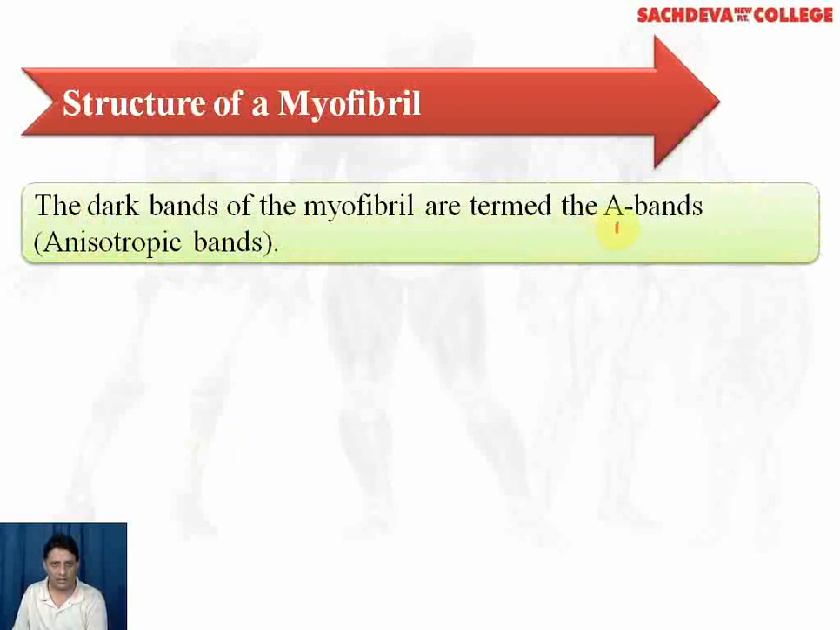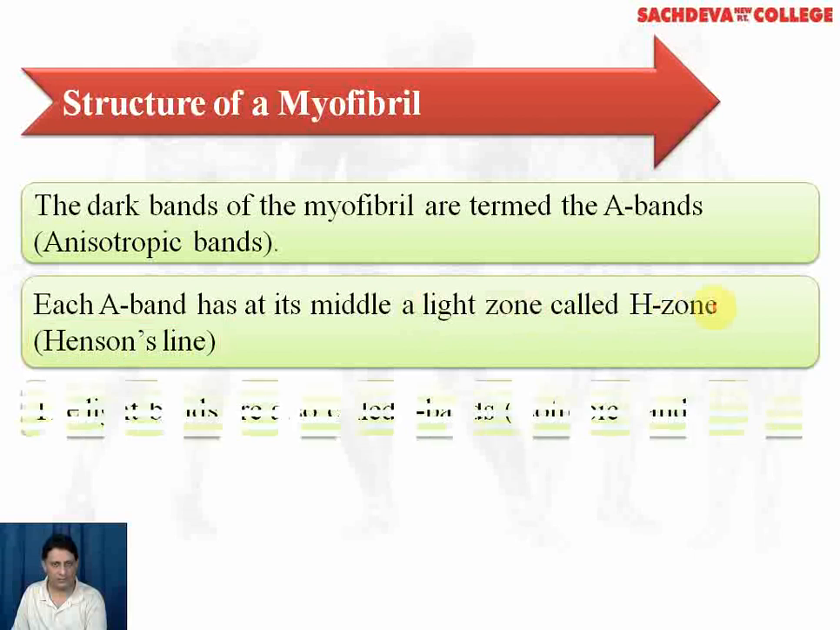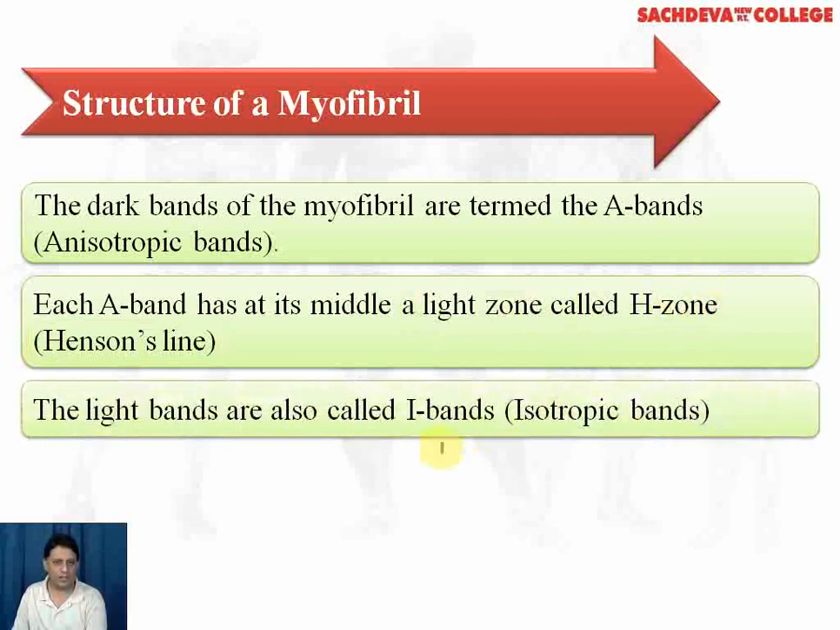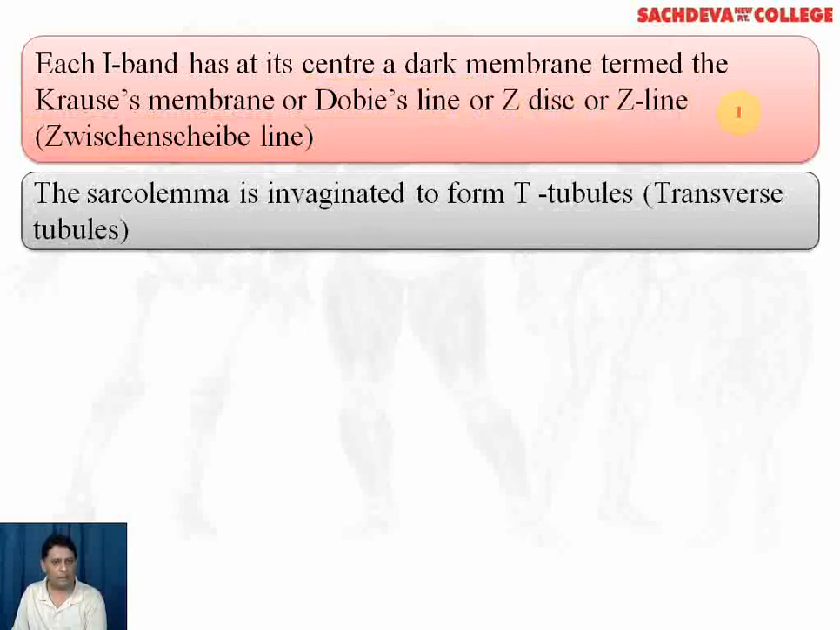The dark band is called the A band or the anisotropic band. Each A band has at its middle a light zone which is known as the H zone or Hensen's line. The light bands, as we have just seen, are also called the I bands or the isotropic bands. And we have just discussed in the diagram that each I band has at its center a dark membrane which is called Krause's membrane or Dobie's line or the Z disc or Z line. Z signifies the Zwischenscheibe line.